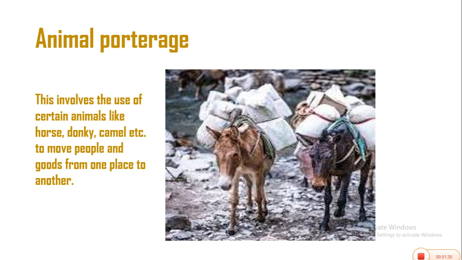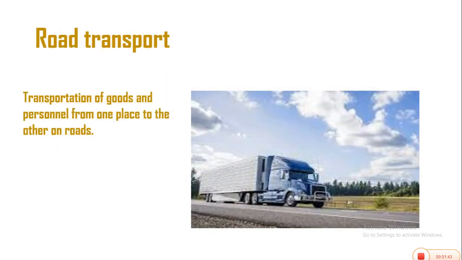Animal porterage is the use of certain animals like horse, donkey, camel to move people and goods from one place to another, just like what you have on the screen. Road transport. Road transport simply means transportation of goods and personnel from one place to the other on roads, just like what you have on the screen.